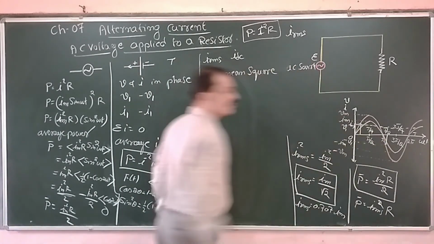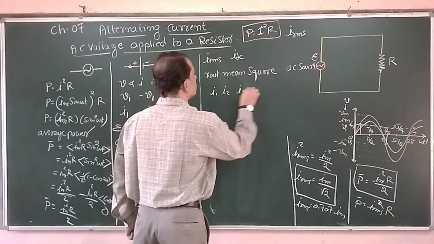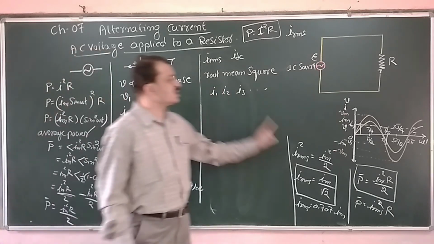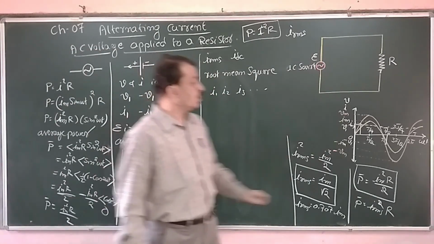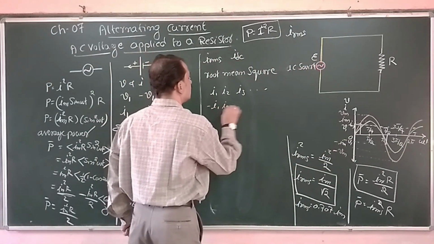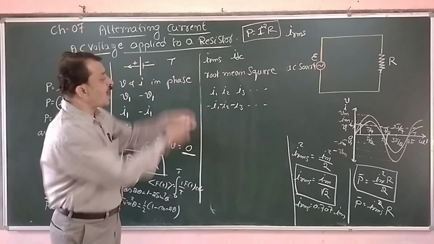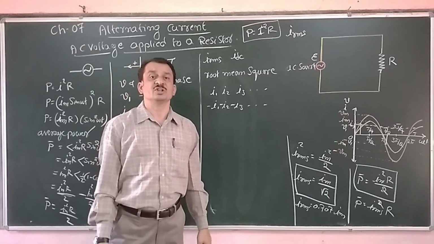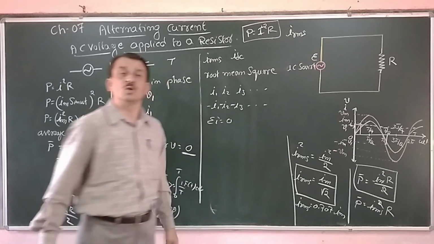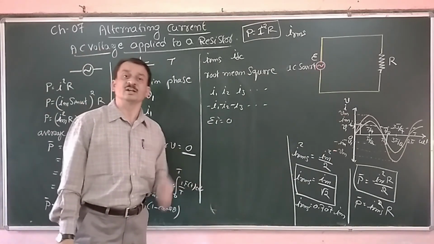We have different instantaneous values I1, I2, I3, etc. For the corresponding instantaneous values in the positive half cycle, we have corresponding negative values, minus I1, minus I2, minus I3, etc. If you add them in order to calculate the average, we will get 0. Sigma is 0. That means there is no current flowing. That is not the meaning.